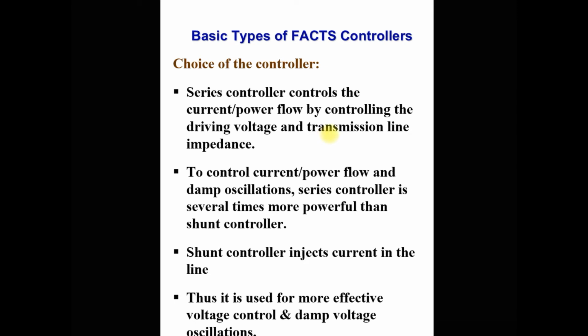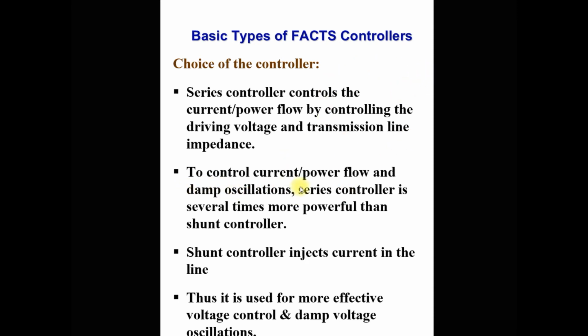So suppose we provide the variable capacitive impedance in series with the line as a series controller, so you can increase the power transfer capability of the line. Okay. So based on the series controller, it may be capacitive impedance type or capacitive inductive type. You can control the power flow through the transmission line as well as you can control the current.